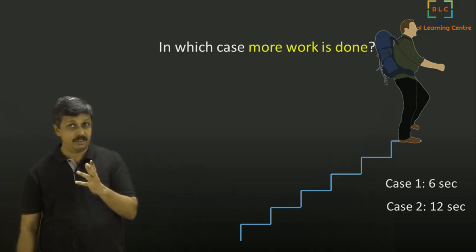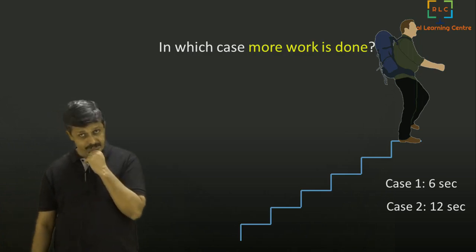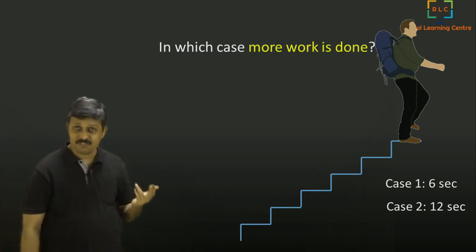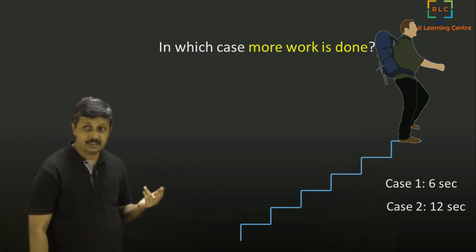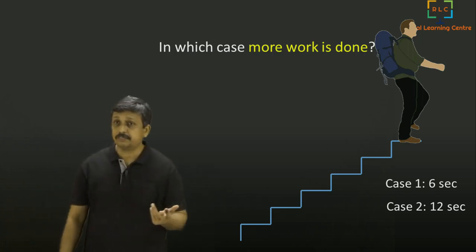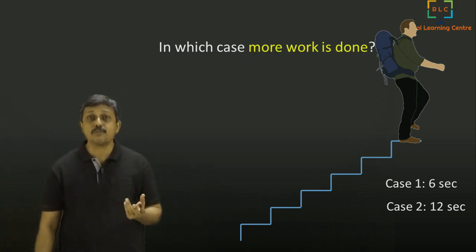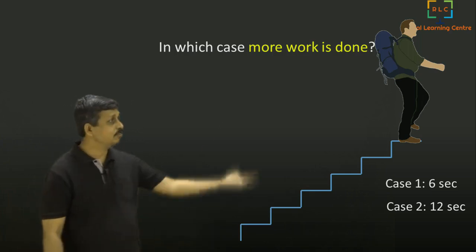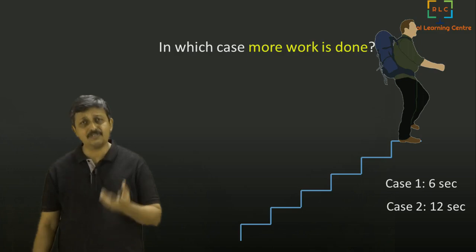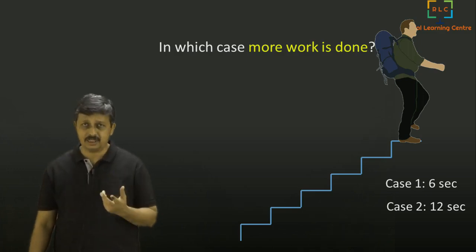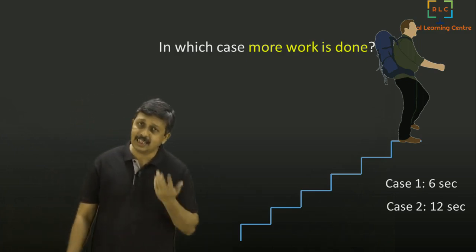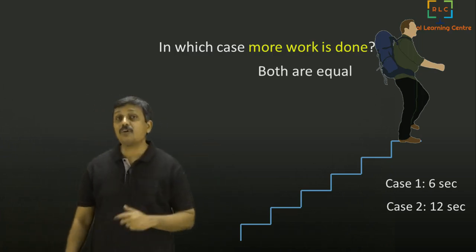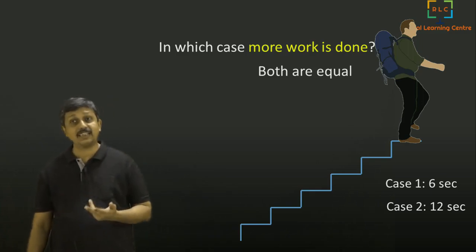So think about it. In both cases, he used the same force and he carried the same amount of mass. So displacement is also the same. That means force times displacement is the work done, and the work done is exactly the same. So if the work done is the same, then what is the difference between the first case and the second case?